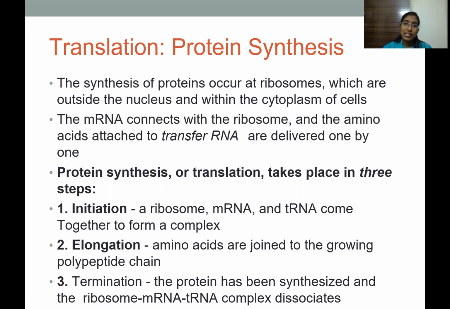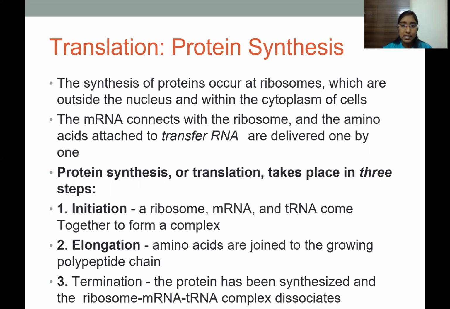In translation, two types of RNA are used. One is mRNA and the other is tRNA. mRNA basically acts as the template for translation, and transfer RNA helps the attachment of the amino acids to the newly produced polynucleotide chain.